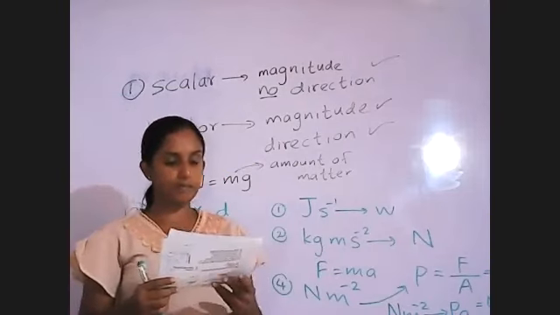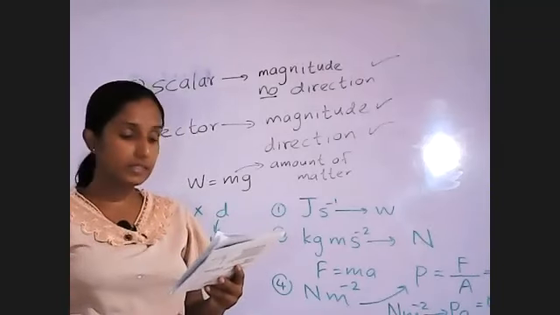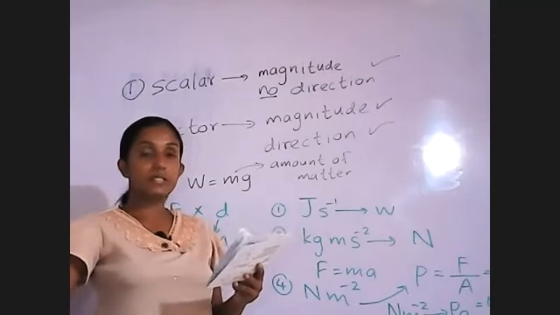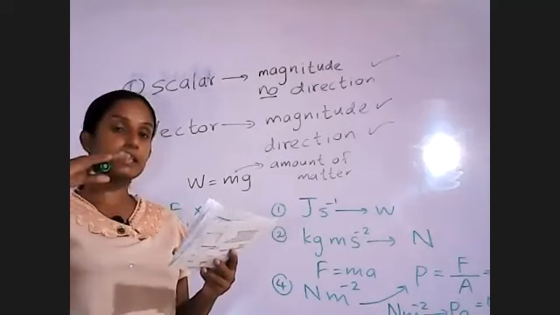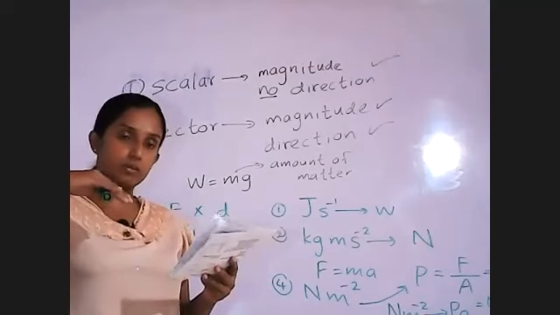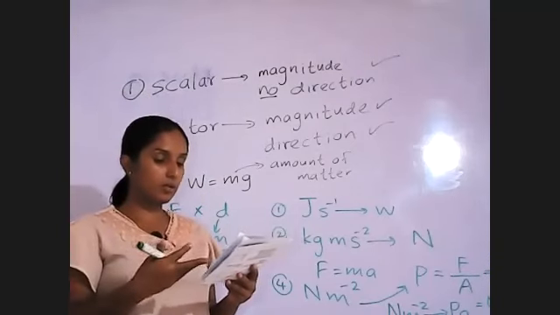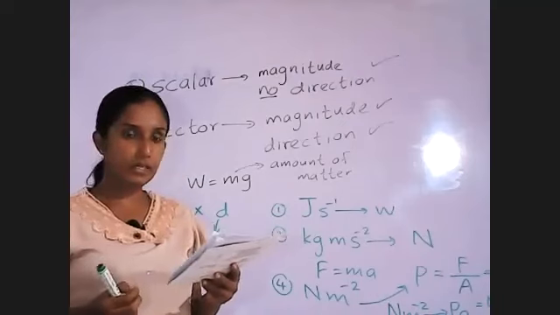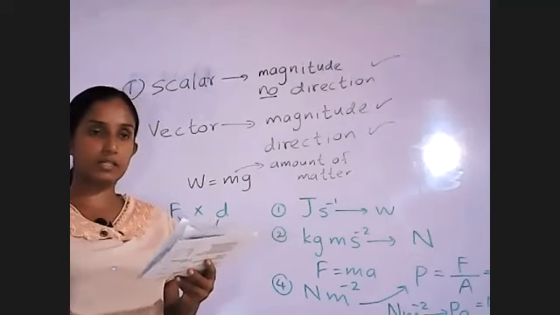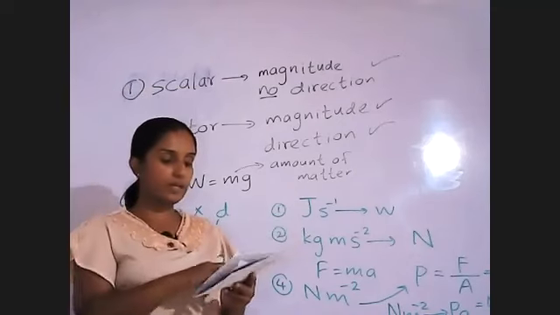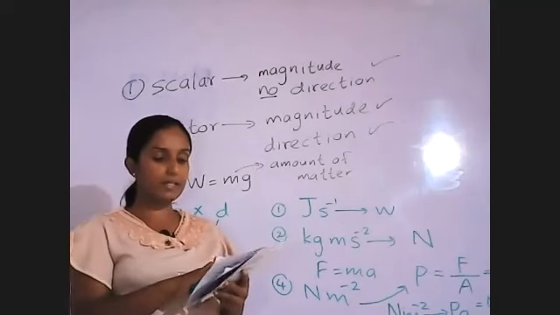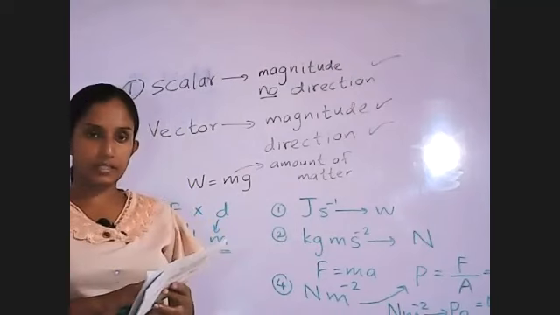Then we will move to the third one. Which of the following energy transformation take place in a bicycle dynamo? In a bicycle dynamo, what happens? The magnet is rotating inside the coil, so the kinetic energy is there because the magnet is rotating. We know mechanical energy is divided into two as kinetic and potential energy. So as a whole, here we have to consider mechanical energy. So in the bicycle dynamo, mechanical energy converts to electrical energy, right?